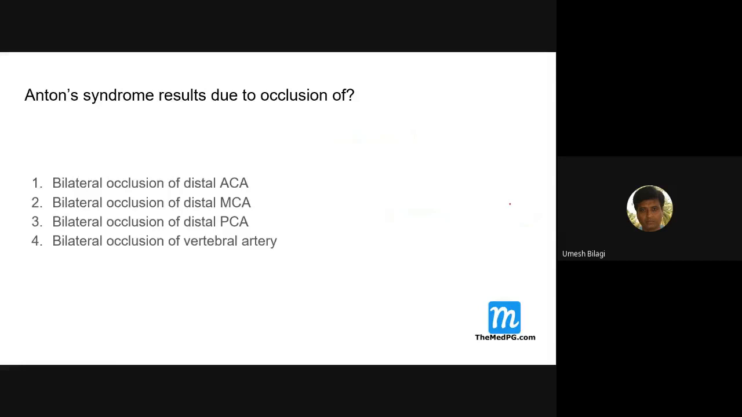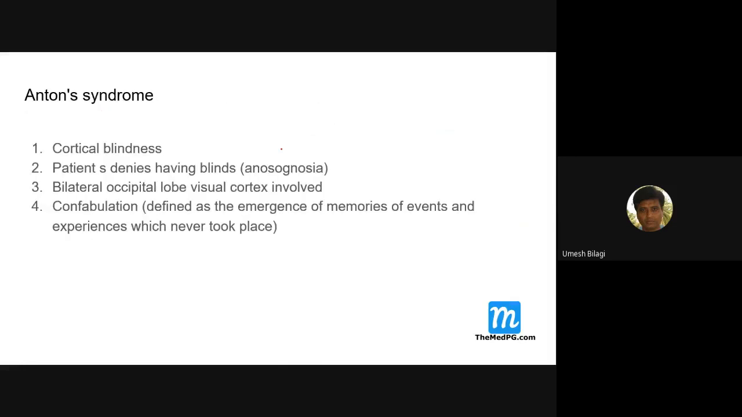And the patient will not know he's got an infarct. He has lost his vision. That is a part of this Anton syndrome. He will have cortical blindness, but he says I can see. But what he is seeing, only he knows. That's why they'll have confabulation.